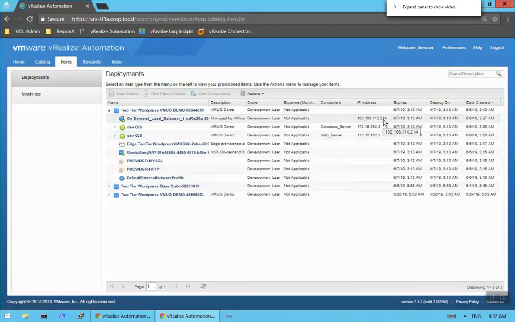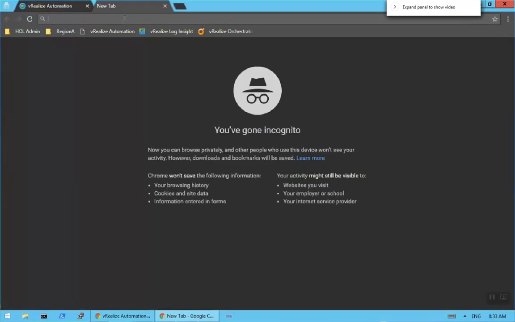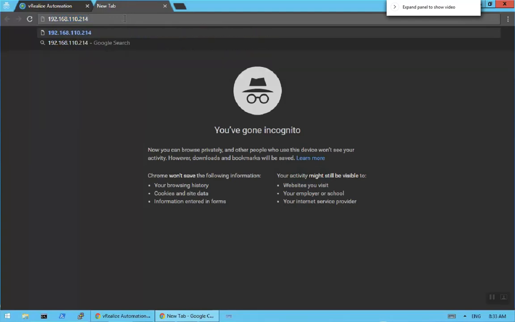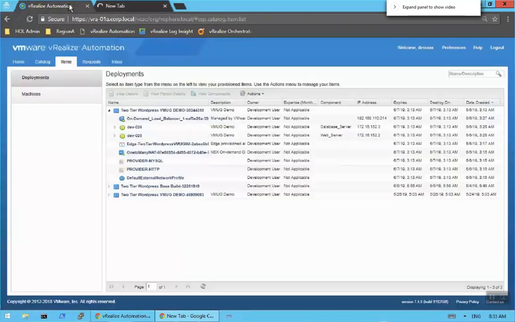So what would the dev user connect to is 192.168.110.214. All right? And so 110.214. So that is what they would then connect to.